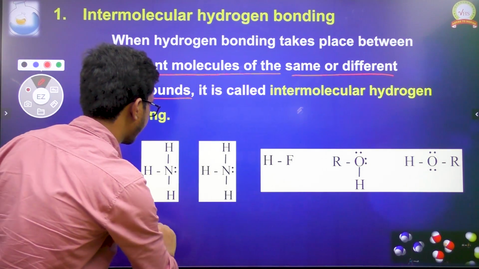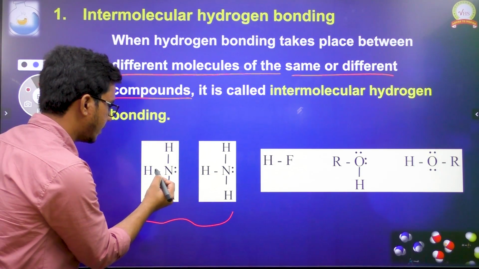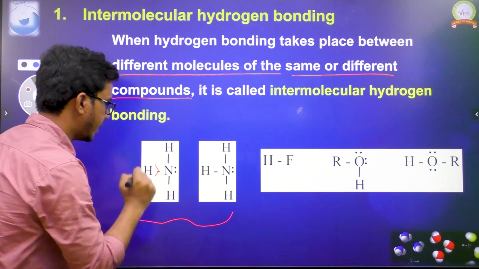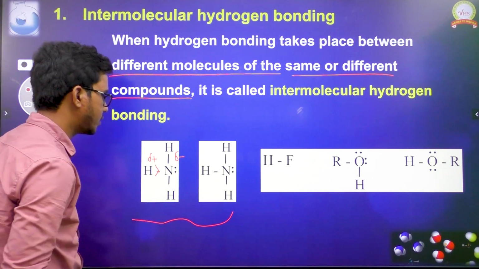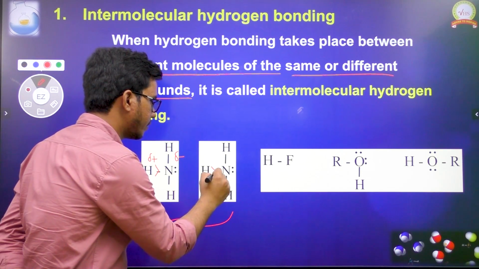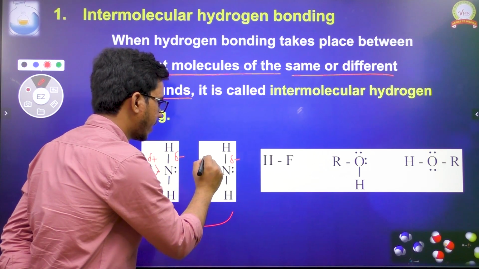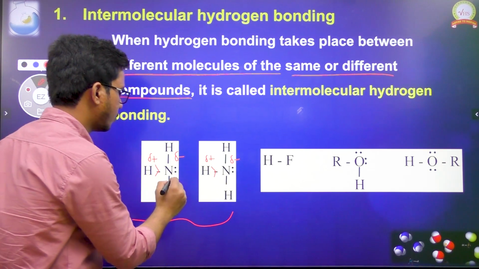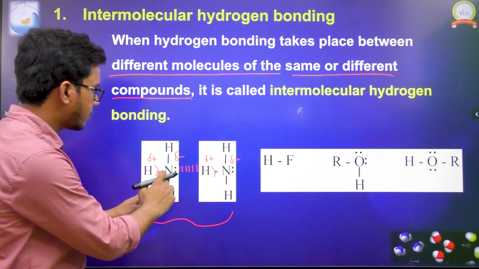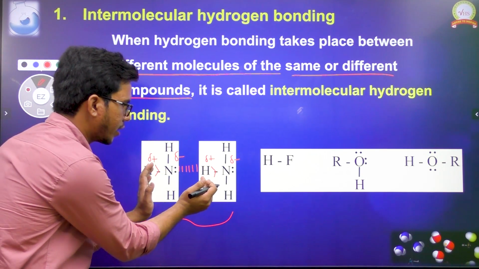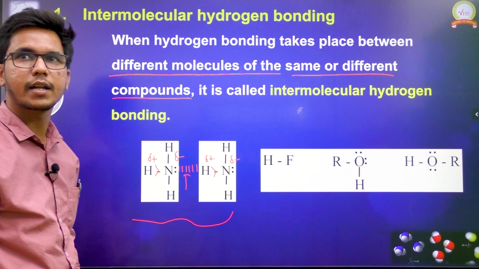For example, if you take ammonia, since hydrogen is less electronegative, electron sharing shifts towards nitrogen. Nitrogen gets a partial negative and hydrogen gets a partial positive. Similarly in the second molecule, nitrogen gets partial negative and hydrogen gets partial positive. Between these two, hydrogen bond formation takes place. Since the hydrogen bond forms between molecules, this is known as intermolecular hydrogen bonding.